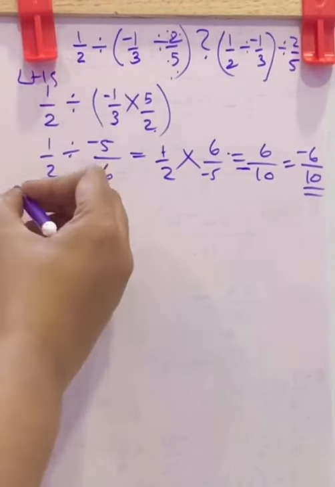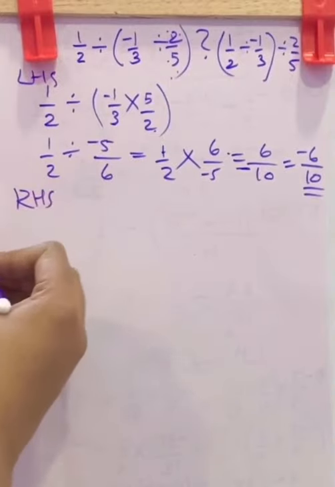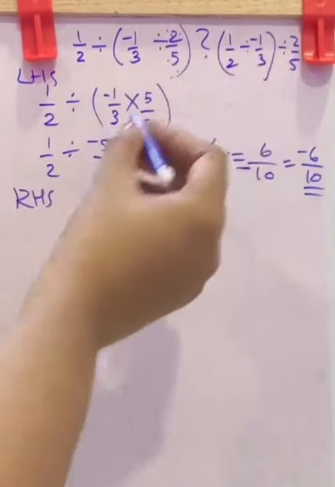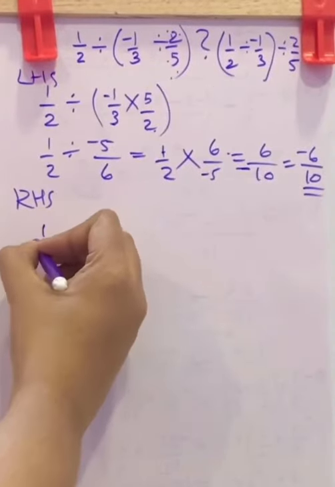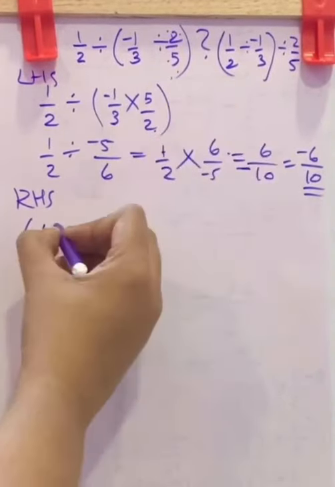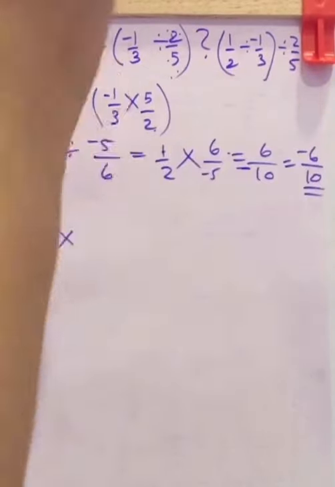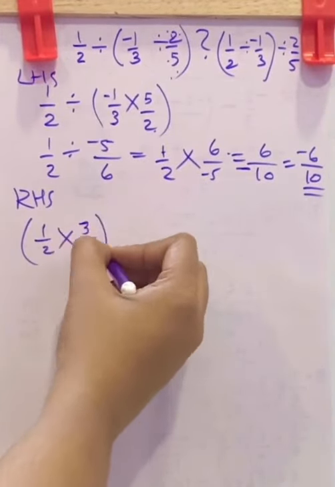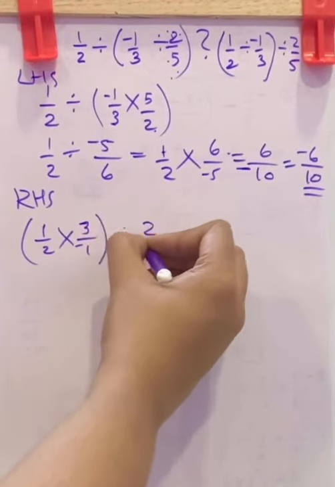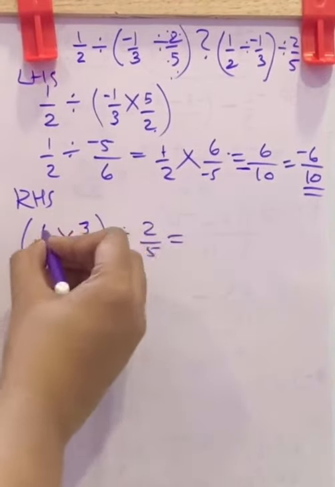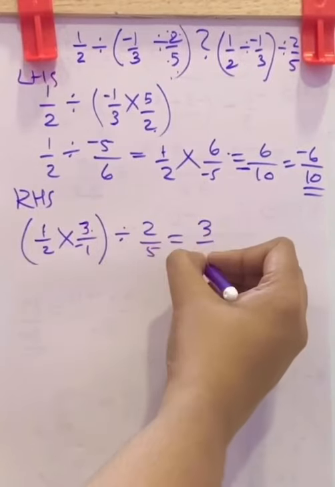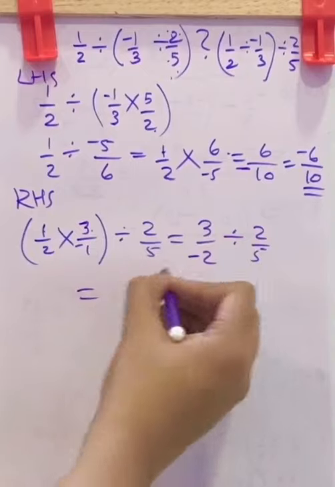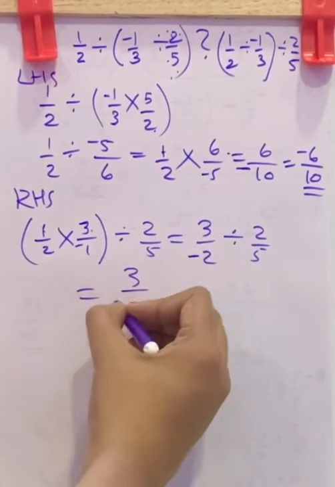Now considering RHS, first you have to do inside the bracket. So 1 by 2 division becomes multiplication. Negative 1 by 3 becomes 3 by negative 1. Close the bracket. Division 2 by 5 outside. This is 1 3s are 3. 2 into negative 1, negative 2. Division 2 by 5, which is equal to 3 by negative 2.